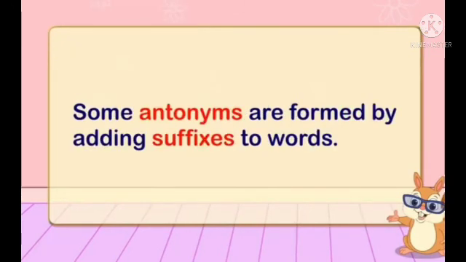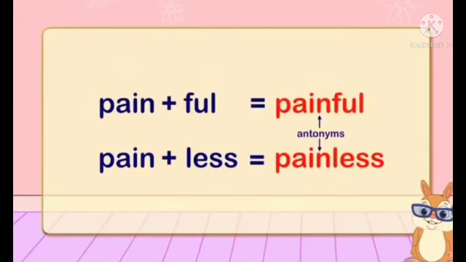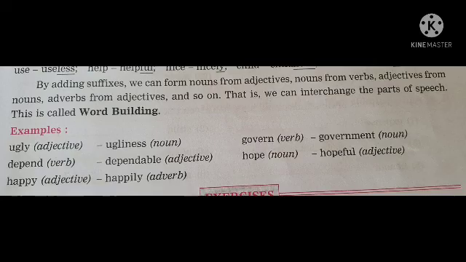Some antonyms are formed by adding a suffix to words. If we add some suffix to words, then antonyms, meaning opposites, are also formed. For example, pain plus full, painful. Pain plus less, painless. So painful, painless. Okay, so these are the opposites for suffix. See, by adding a suffix, we can form nouns from adjectives, nouns from verbs, adjectives from nouns, adverbs from adjectives, and so on. That is, we can interchange the part of speech. This is called word building, when the parts of speech change.